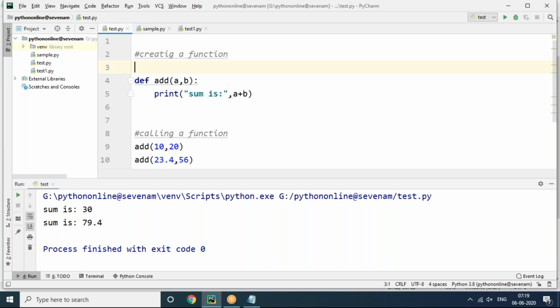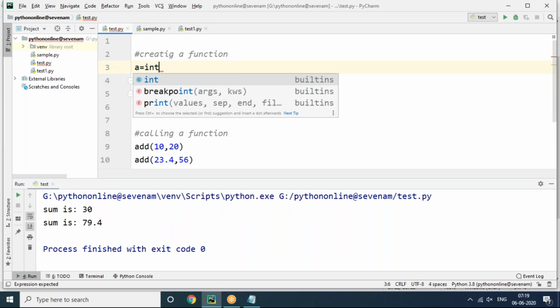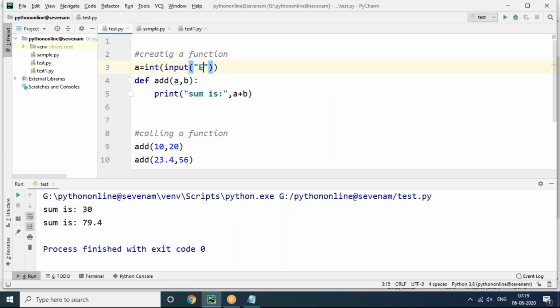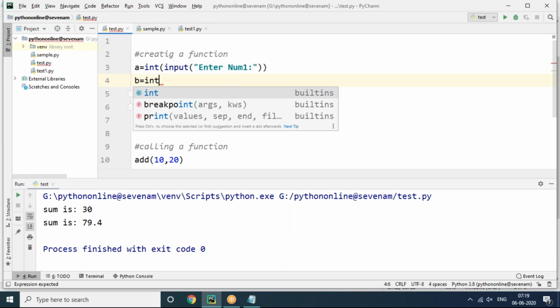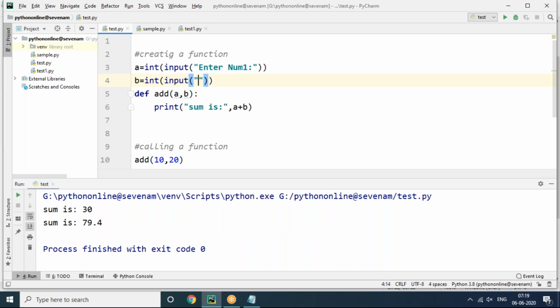You can see this. Either you can go with a equals int of input of enter num1, and at the same time I'm trying to do b equals int of input of enter num2.